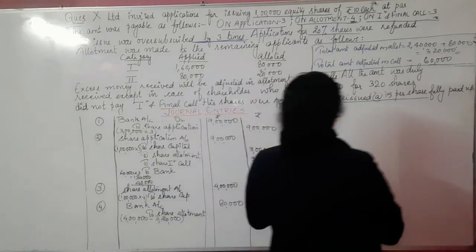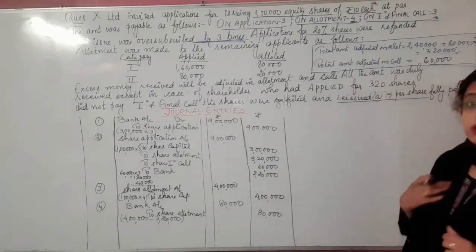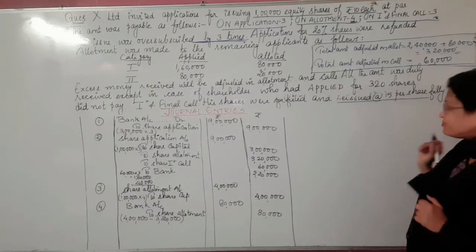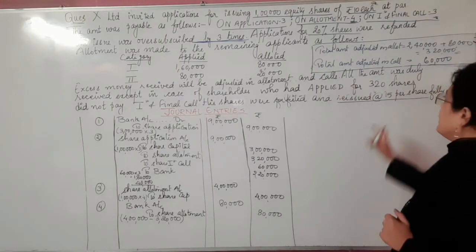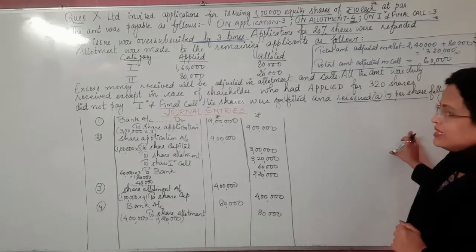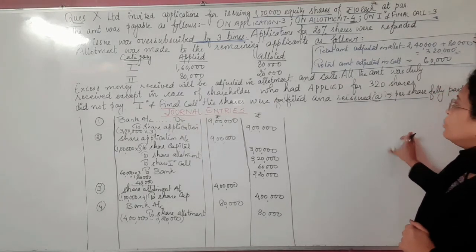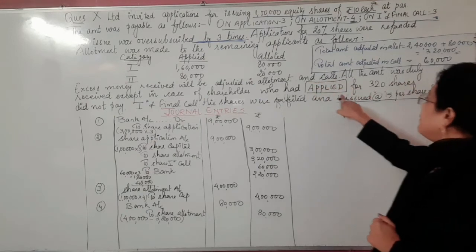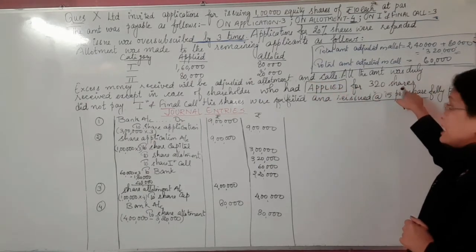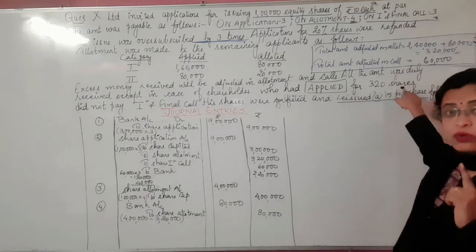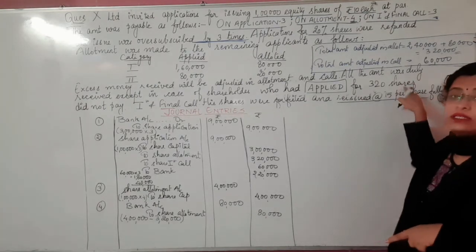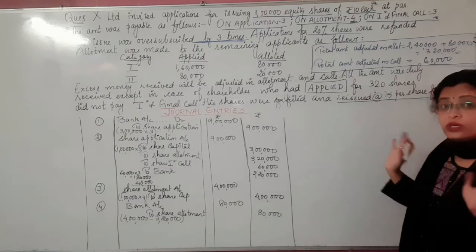So why is there a need for the working of the calls in arrears? The basic reason is because the question says that all the amount was received except in case of a shareholder who had applied for, can you see this word, children, applied, 320 shares. So applied basically means that the shareholder wanted 320 shares, but the company is not willing to give the 320.